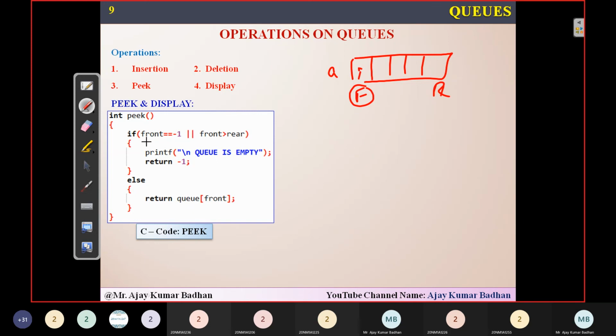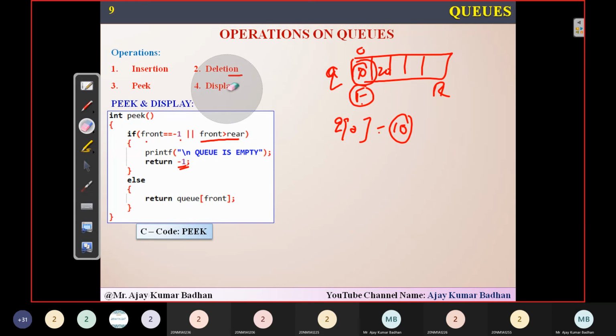First we'll check the condition: if front is equal to -1 or not. Same condition which we have discussed in the deletion operation. If front is equal to -1 or front is greater than rear, we know that Q is empty. Simply print the statement Q is empty and return -1. In case it is not, meaning there exist some elements in this array, simply return Q of front. Front is pointing to index 0. So Q of 0 consists of element 10.